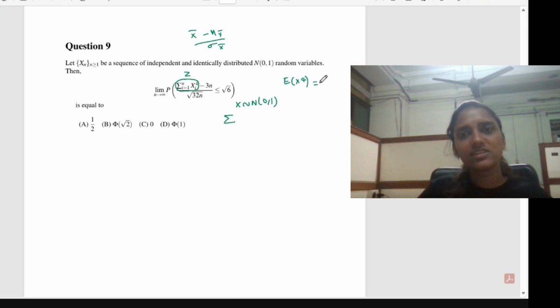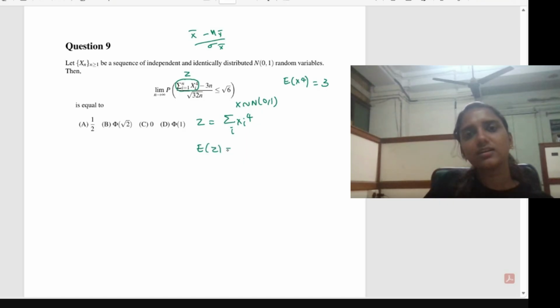We already found this value as 3. So the expectation of x raised to 4 will be equal to 3. Then if I take Z equal to the summation over i of xi raised to 4, with i varying from 1 to n, what is the expectation of Z? Very good, 3n. And what about the variance of Z?